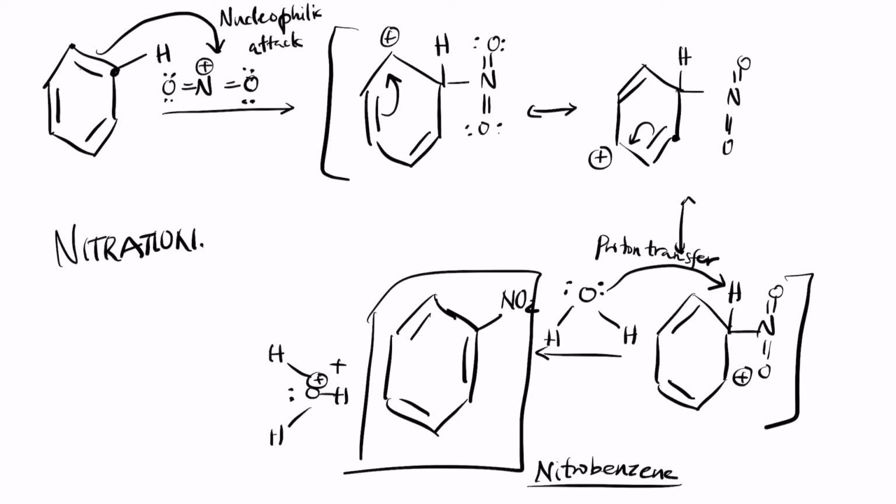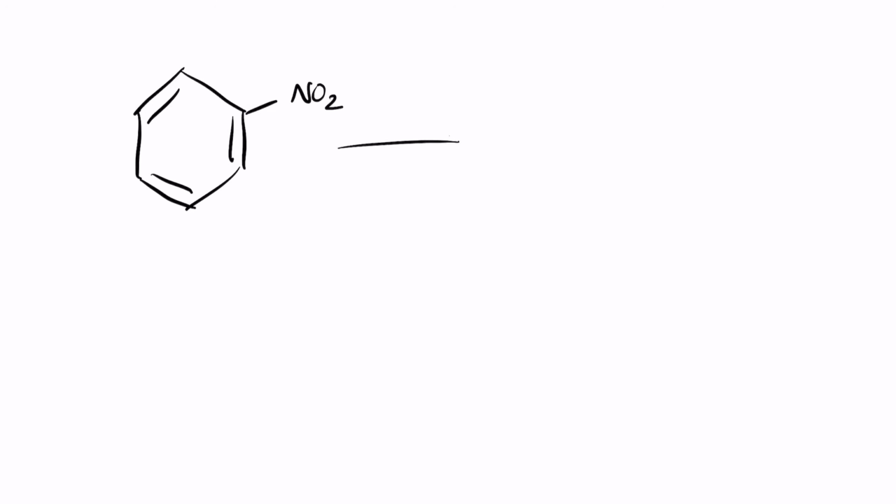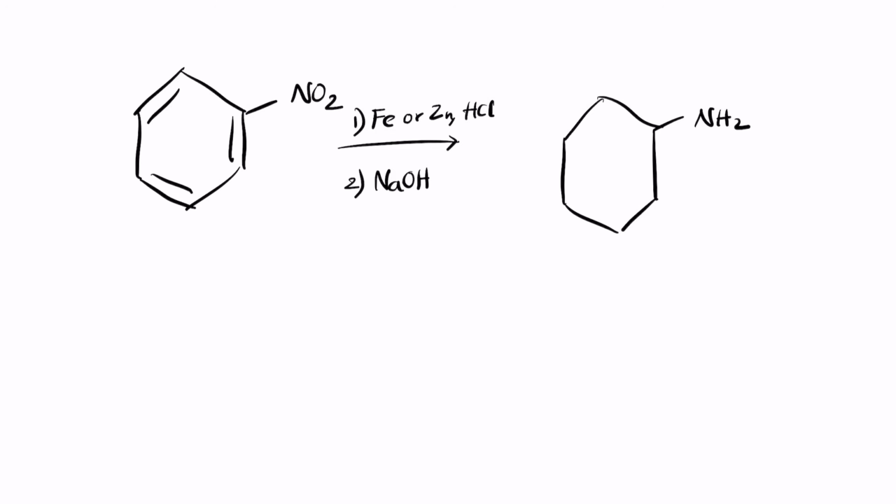Now, what you can do with nitration is that nitration in itself is a process where we are actually adding oxygen, which means that you have two oxygens there. If you undergo further reaction in the presence of iron or zinc and HCl, and then further react it with NaOH, it undergoes reduction to form aniline, where in place of NO2 you get NH2. So this is the reaction that generally occurs. When you want the final group to be an amino group rather than nitro, you add an amino group here.